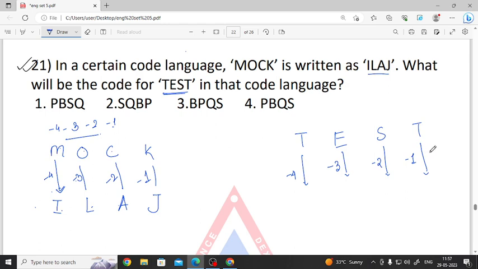So T minus 4, if we count P, Q, R, S, T, we are getting P. Then minus 3, if we go from B, C, D, E, we are getting B. Then S, if we go with minus 2, we know it is Q, and T minus 1, it is S. So the option is PBQS, option number 4.